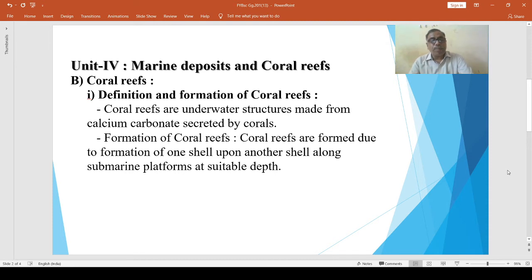Then the formation of coral reefs. Coral reefs are formed due to formation of one cell upon another cell along submarine platforms at a suitable depth, a depth of about 50 fathoms. Most coral reefs were formed after the last glacial period, when melting ice caused sea level to rise and flooded the continental shelves.